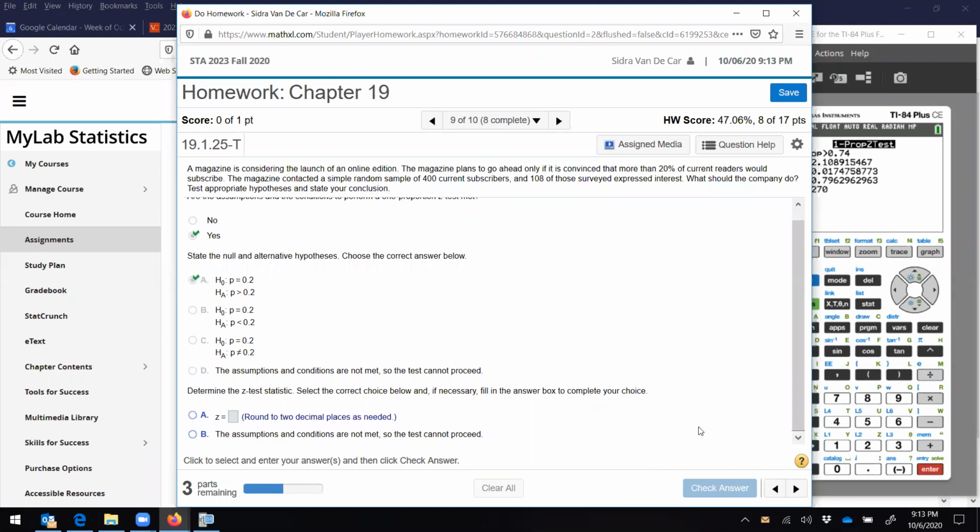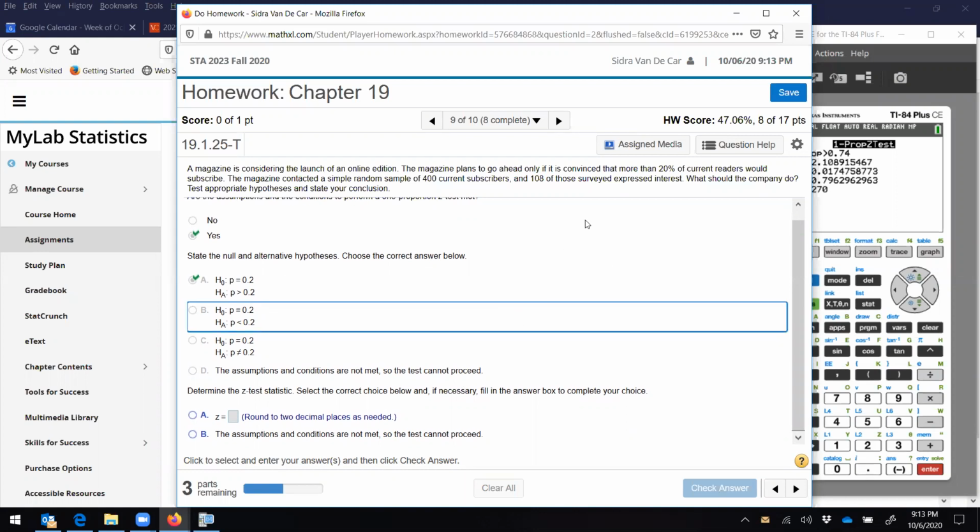Okay, so determine the test statistic. Now bear in mind what we're doing here. We're on a normal distribution that's centered at the 0.2, the 20% for the null hypothesis. And we got 108 out of 400.